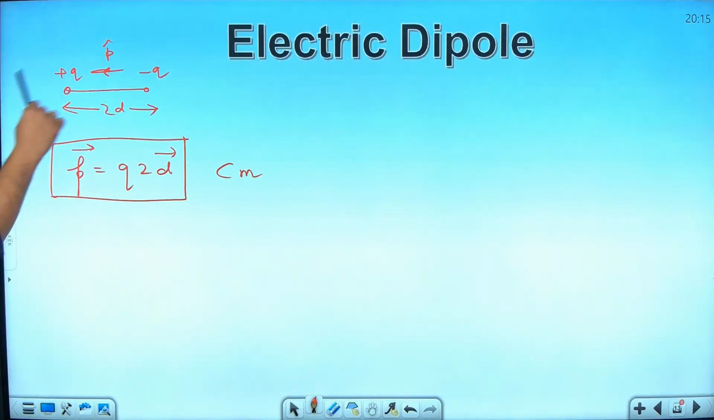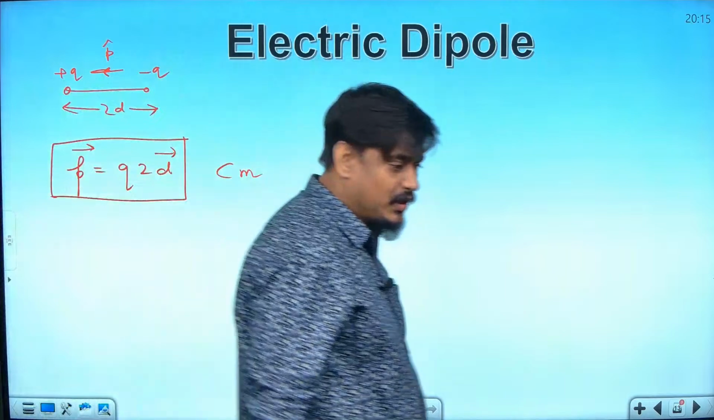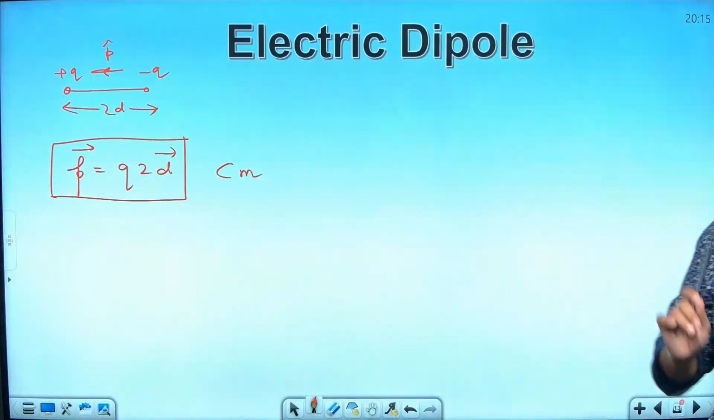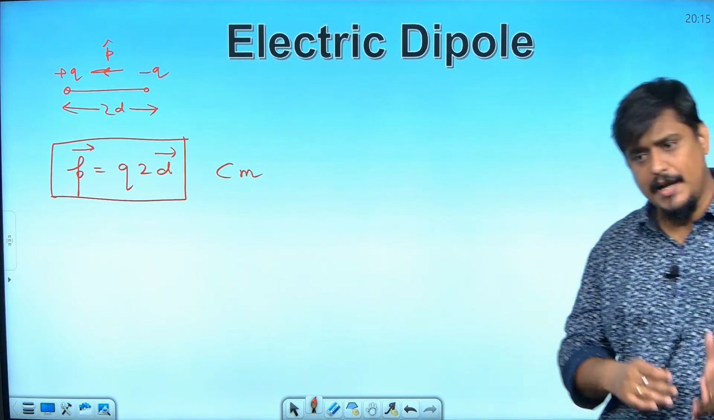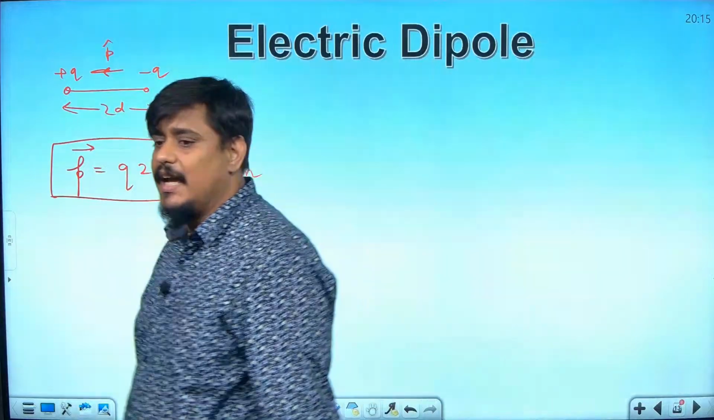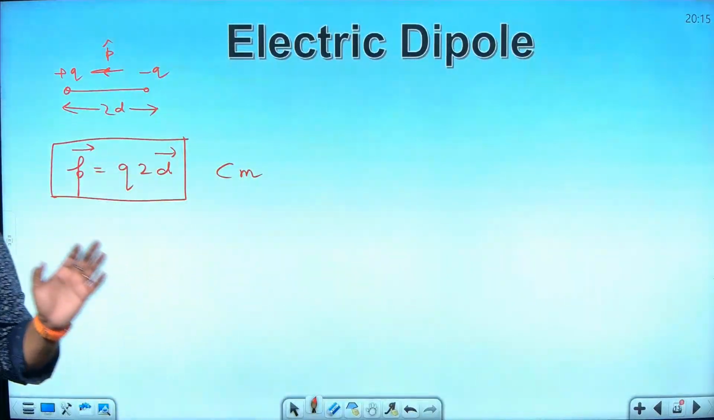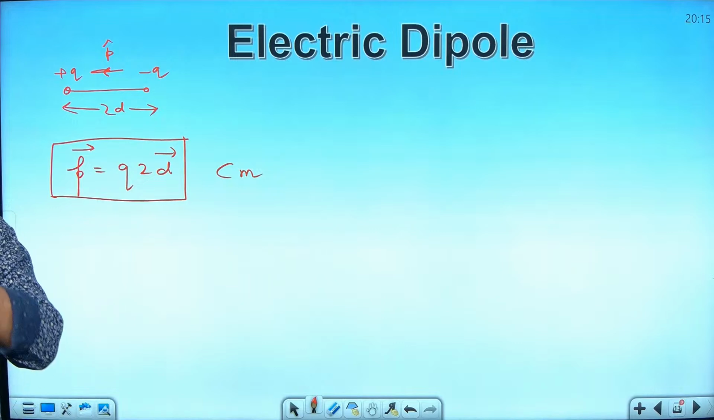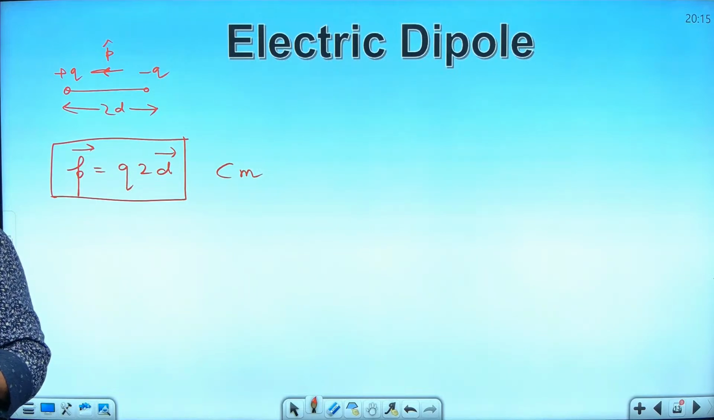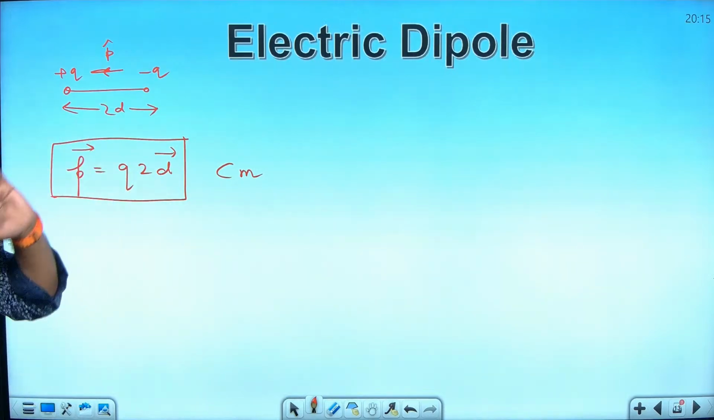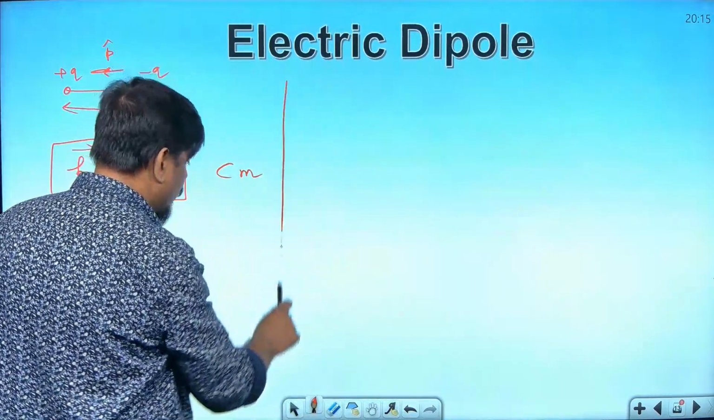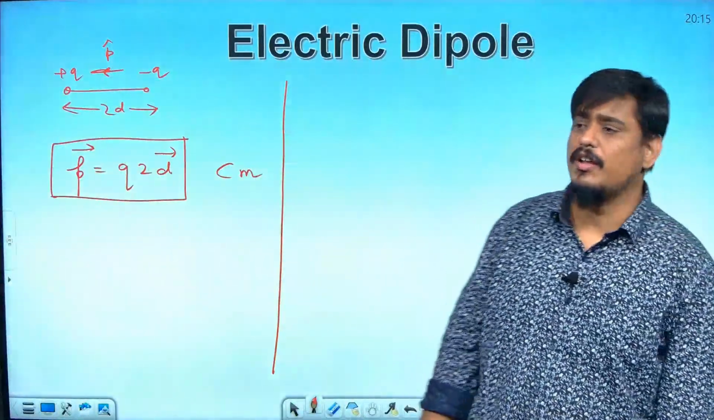Now, for this dipole, there are two kinds of questions that can come in the examination. One is on the electric field due to an electric dipole at an axial point, at an equatorial point. Second is an electric dipole placed in a uniform or non-uniform electric field. I will repeat: electric dipole placed in a uniform electric field or electric dipole placed in a non-uniform electric field. Based upon that, questions are coming. I will talk about both now. So first let me talk about the force or torque experienced by the dipole.